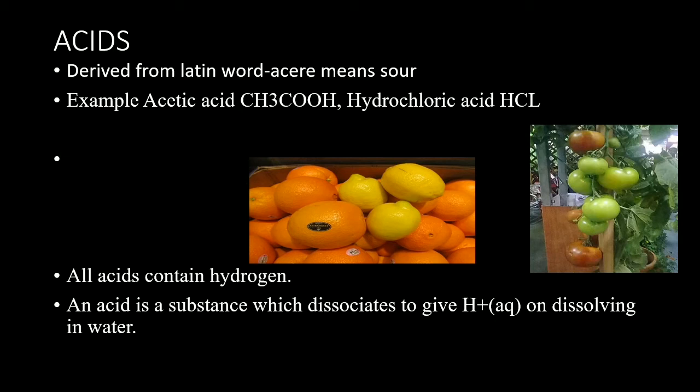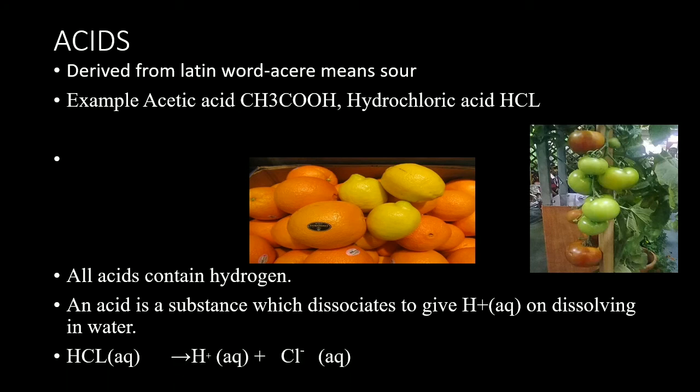Hydrocarbons do not give free H plus ions on dissolving in water. Only acids possess this property. So it is a characteristic feature of acids in chemistry that they are those substances which dissociate or ionize to give H plus ions on dissolving in water.